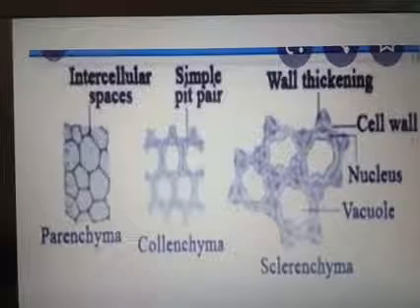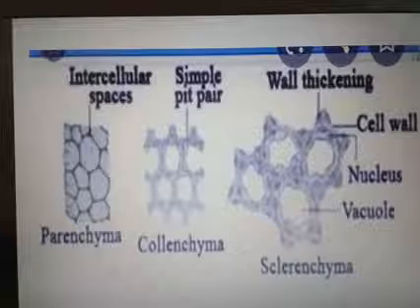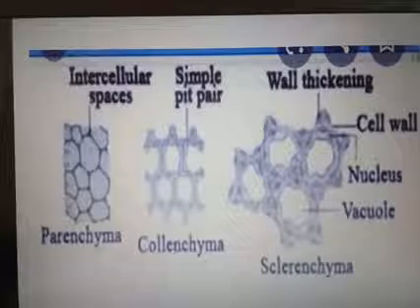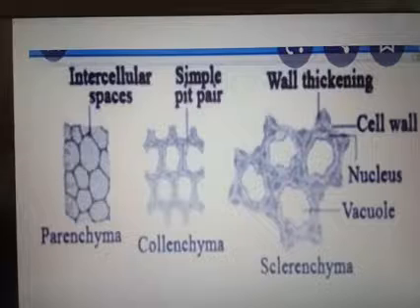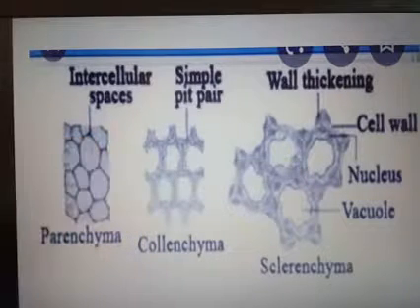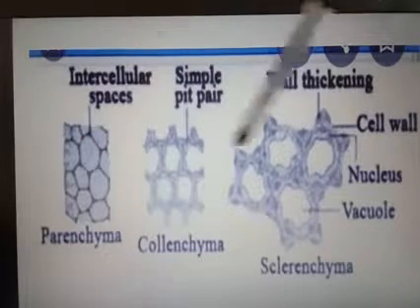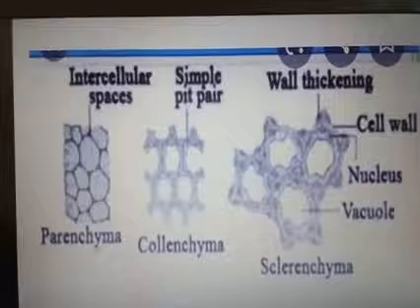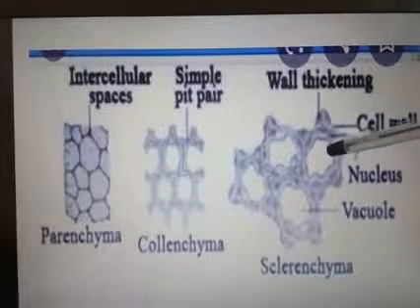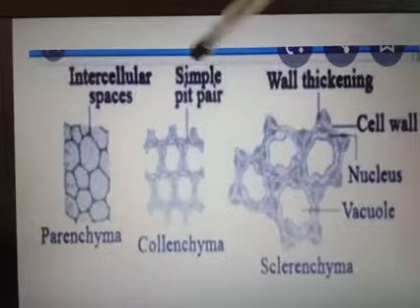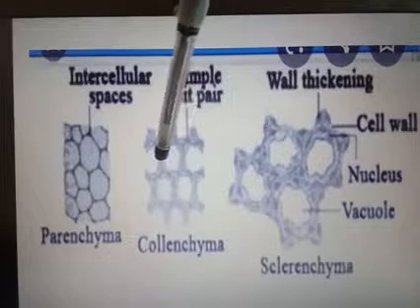One is in fibers, another in the sclereid form. So sclerenchyma, these two, the parenchyma and collenchyma, are living cells, and here this one is the dead cell. You can see in these three, which one has more thickness? So here also, the more thickening is here. This one is a thin one. Here the corner has thickness.